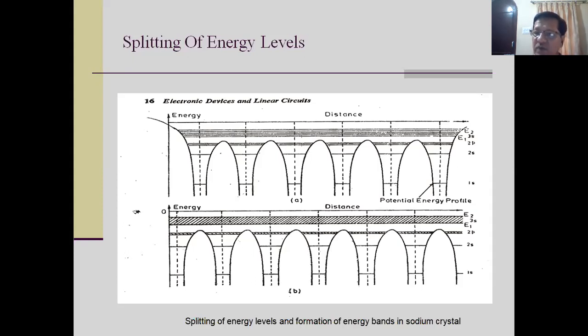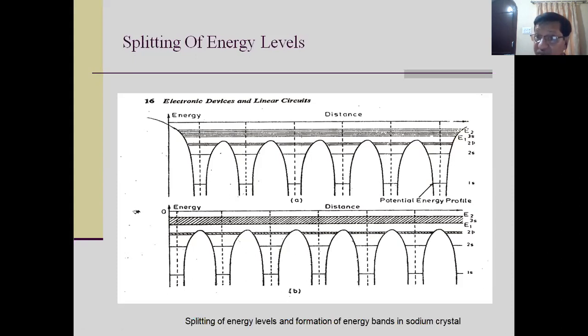Each atom gives you one free electron. So there are 10 raised to 22 electrons. If there are 10 raised to 22 electrons, I would say that there will be 10 raised to 22 energy levels in a split. So between E1 and E2, there will be 10 raised to 22 energy levels. They are so close to each other.